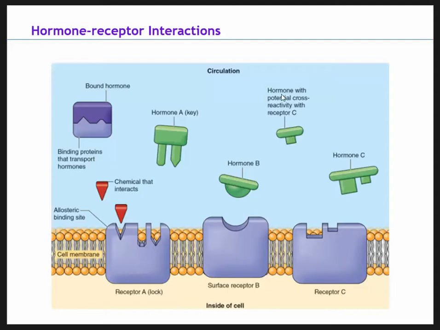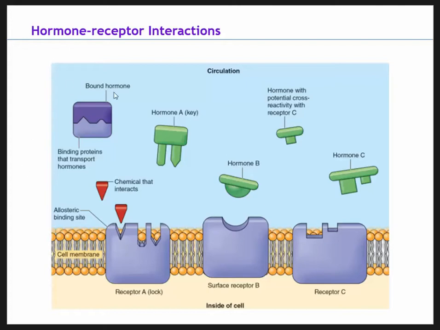So that's called cross-reactivity, when a hormone that doesn't have the exact same structure as another hormone can still bind to its receptor. You can see that hormone C will fit perfectly into receptor C, and this hormone up here can still fit in that tiny spot right there. So with cross-reactivity, it now prevents hormone C from binding to where it's supposed to.